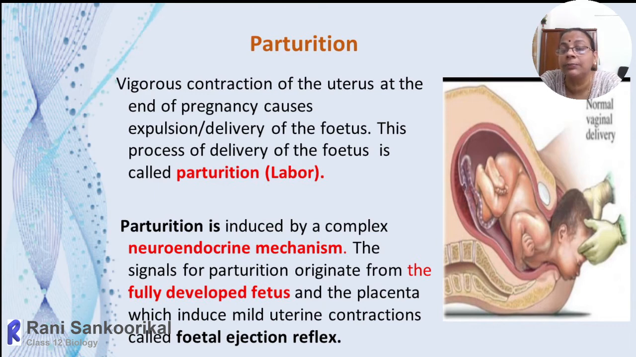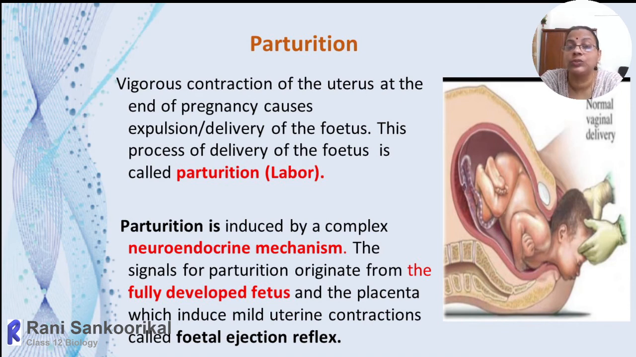The baby will produce complex neuroendocrine signals, and that will result in miniature contraction of the uterus. Then this will stimulate the mother's body to secrete more oxytocin. Once this oxytocin is released, the pain will start originating. Slowly the endometrial layer will loosen. Simultaneously, the rupturing of blood vessels also will take place.